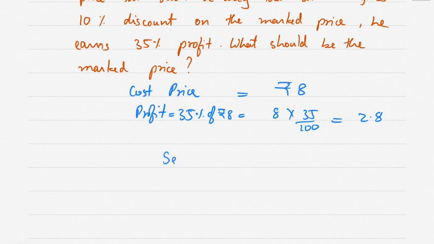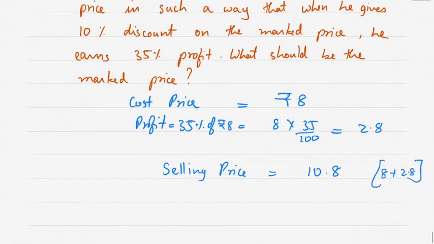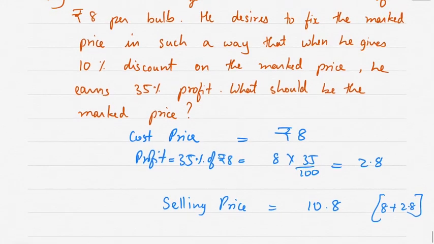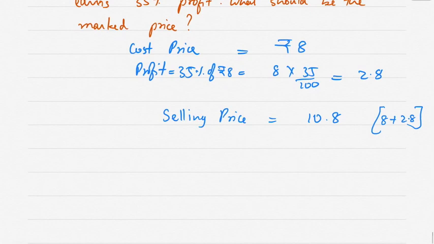So selling price is equal to 10.8, correct? 8 plus 2.8 is 10.8. This is the selling price. The marked price is such that when he gives 10% discount on the marked price, he earns 35% profit. Now you have to decide the marked price.